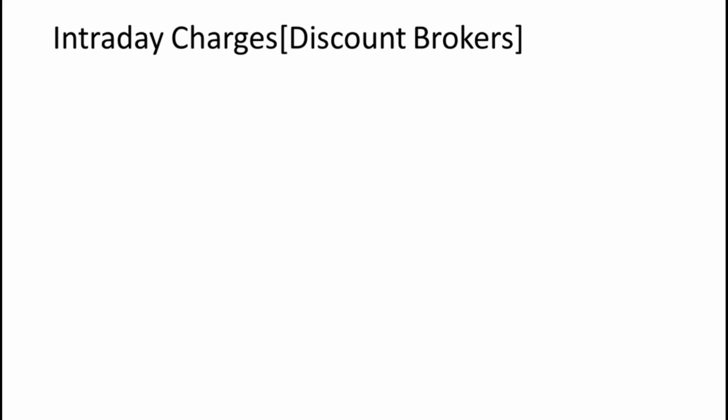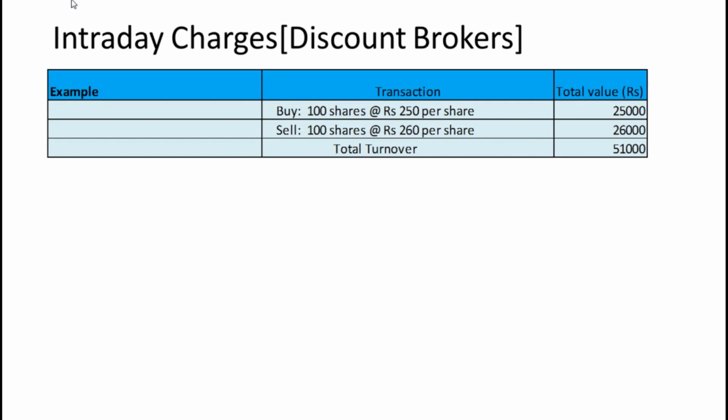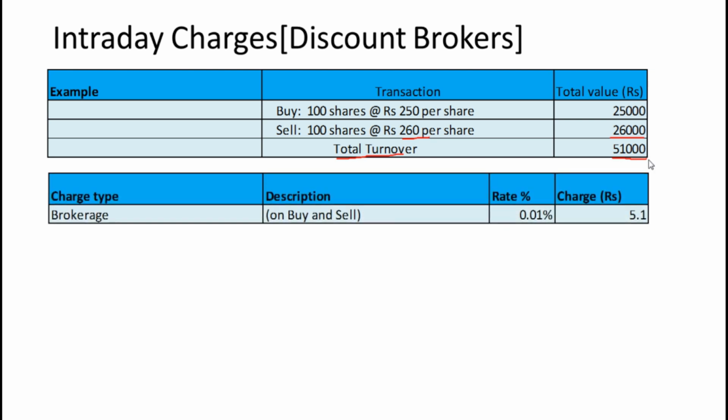First let us discuss intraday transaction charges using one example. In this example we assume that we bought 100 shares at 250 per share. Total amount would be 25,000, and we assume that we sold the same 100 shares at 260 rupees per share. So total value would be 26,000. In this transaction 1,000 would be the profit. So total turnover would be 25,000 plus 26,000, that is 51,000. Now let us see what the charges would be on this transaction.